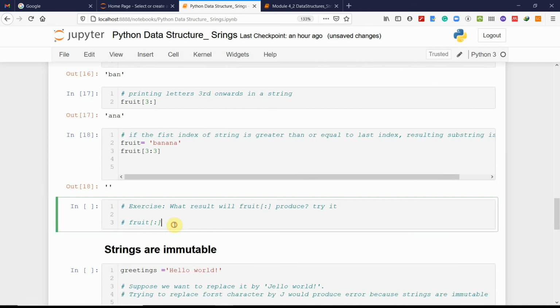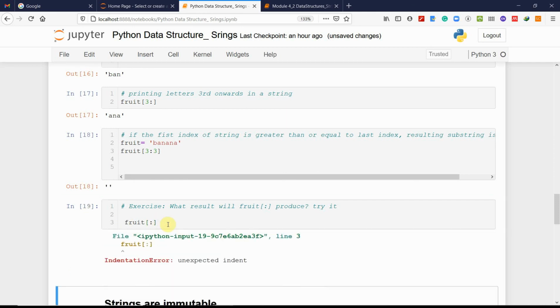Keep in mind. See what will happen when you write it in this way. Fruit, it will give you an error, because you don't mention 0 and 1. If you write in this way, it will again give you something unexpected.